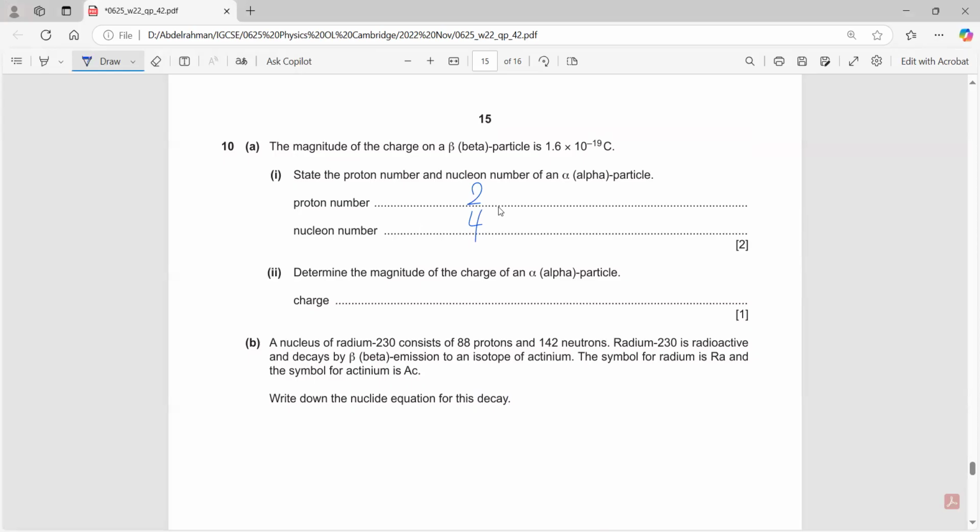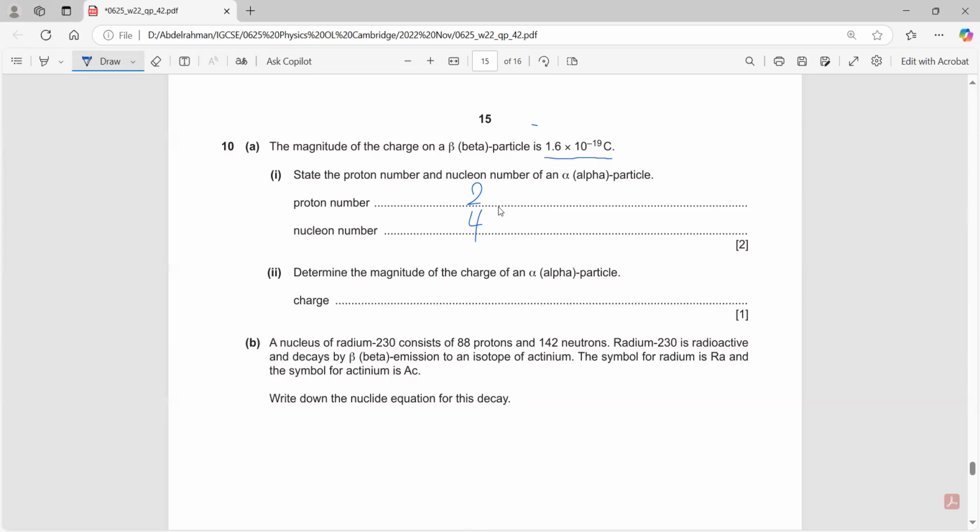Determine the magnitude of the charge on an alpha particle. An alpha particle is charged positive 2. The magnitude is 1.6 times 10 to the negative 19 coulombs. Beta is a negative charge, so you can say it's negative 1.6 times 10 to the negative 19.